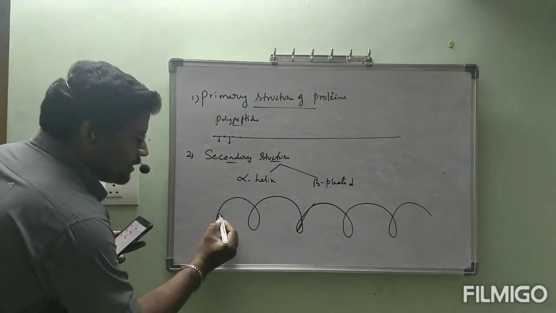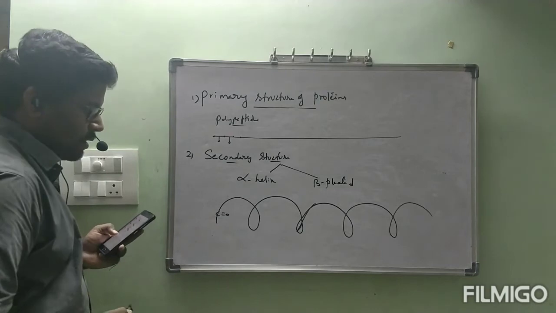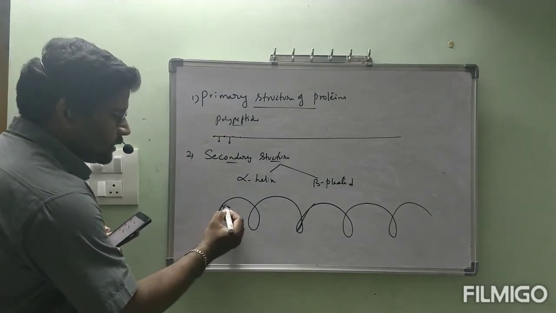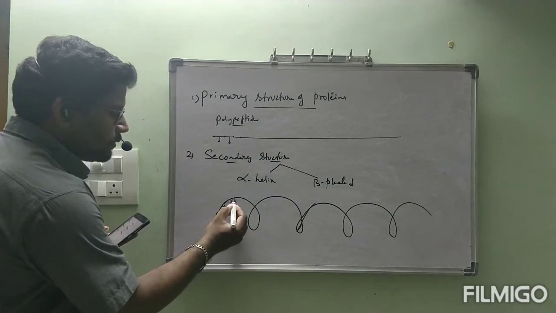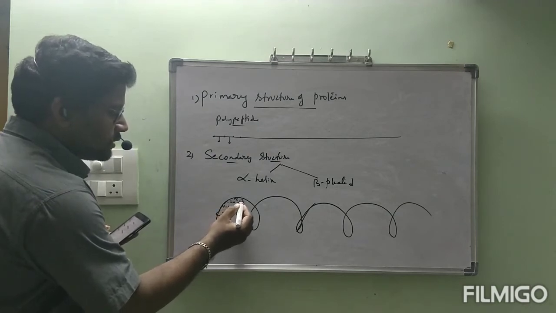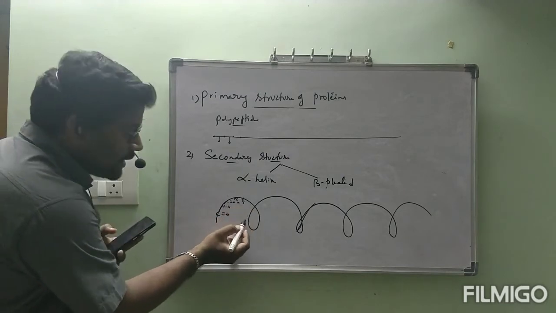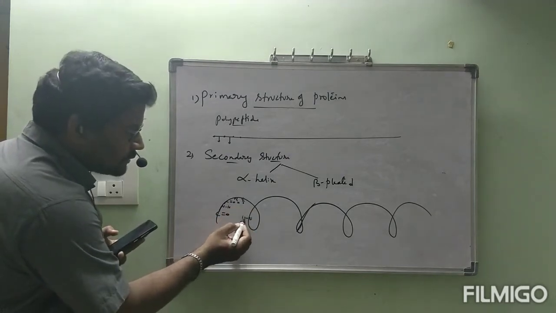Suppose here we have C=O. Next NH. Next again C=O, again NH, again C=O. Like that, coiling we will get.